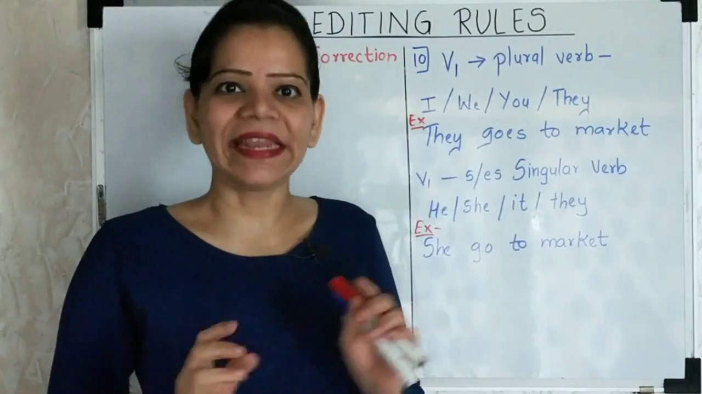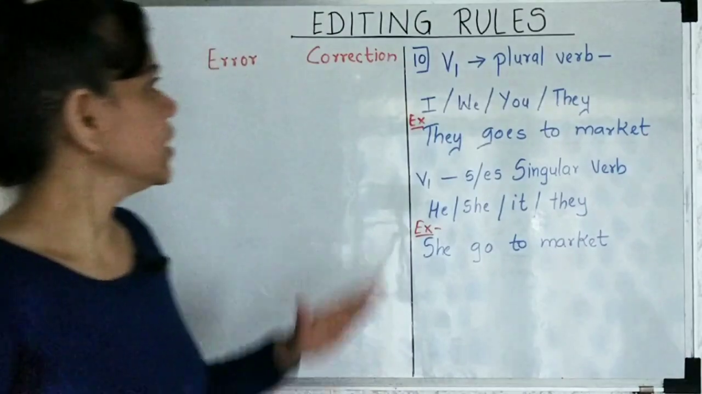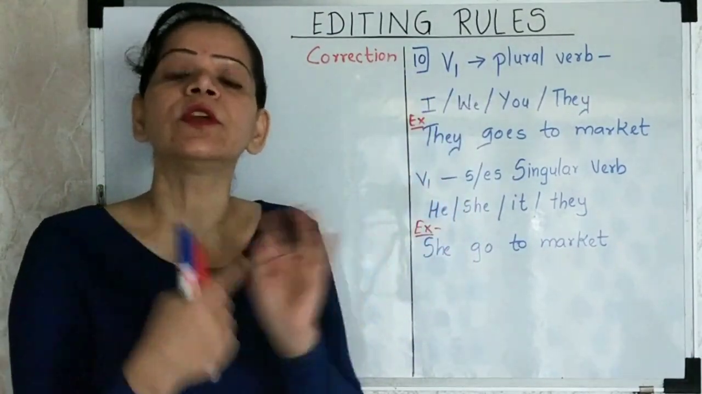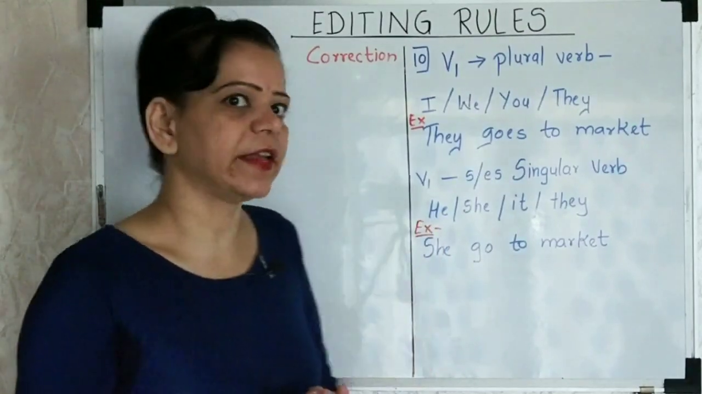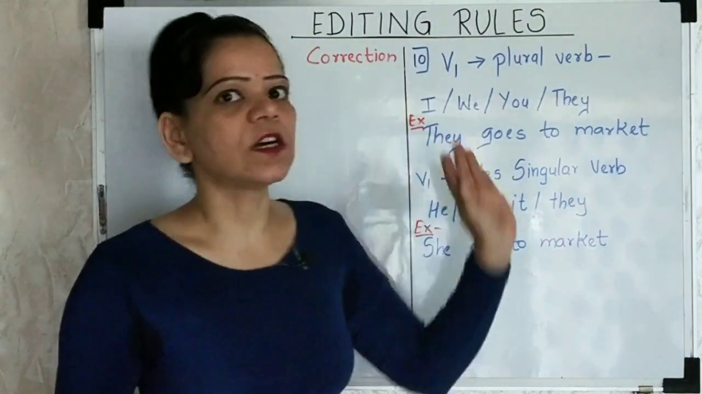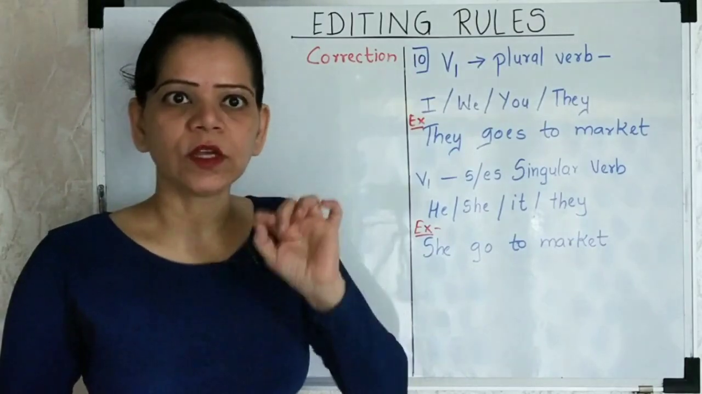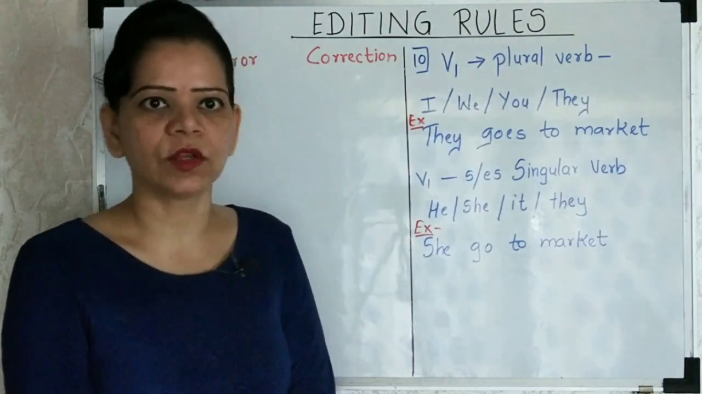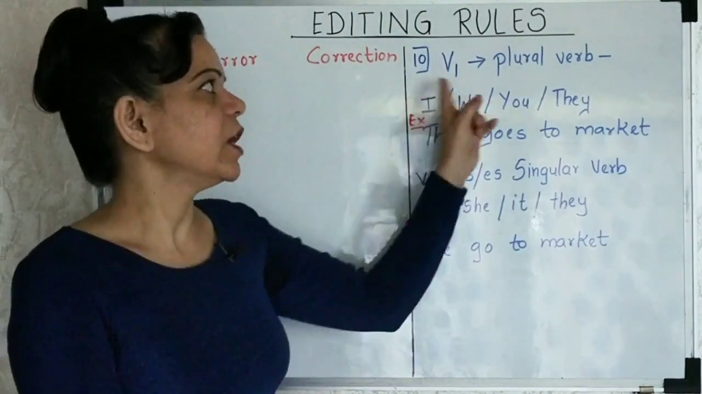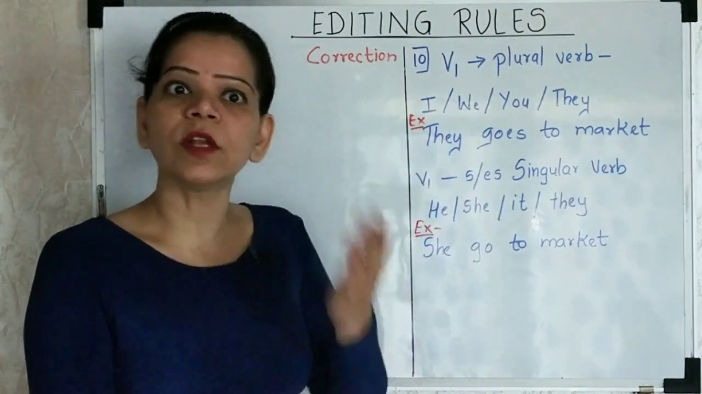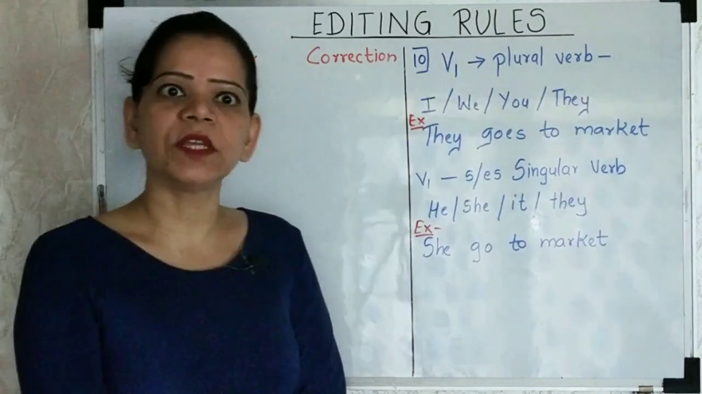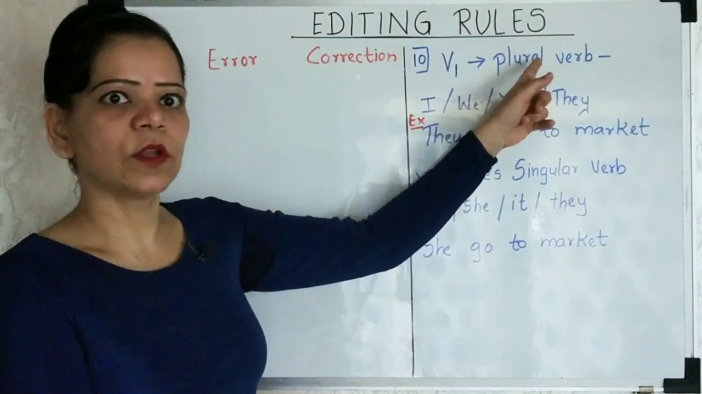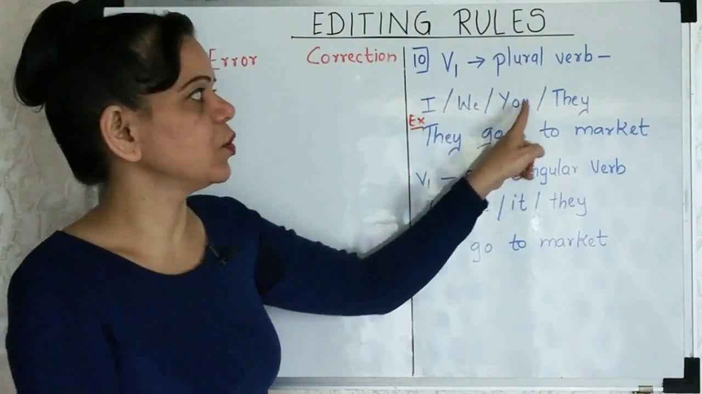The 10th type of error that we are going to deal with right now is about subject and verb agreement in terms of plural and singular forms, which we have already dealt with. For example, when the subject is in the singular form, the verb also should be in the singular form. We've already seen that. When the subject is in the plural form, the verb also should be in the plural form. For example, when we are talking about plural forms, the subject is I, we, you, they.